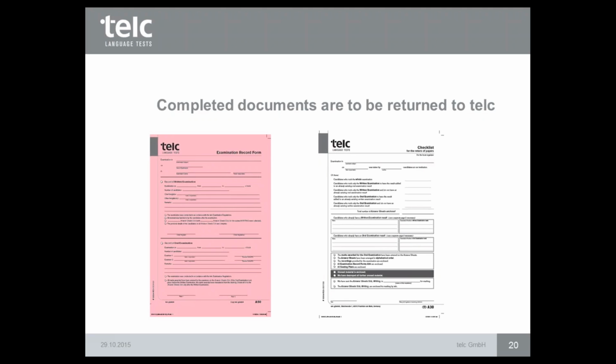And the second checklist is also very important for us for the forwarding of the answer sheet S30, subject writing, so it's the letter of the candidate. You have to fill in also the date of the exam, which level it was, which subject.